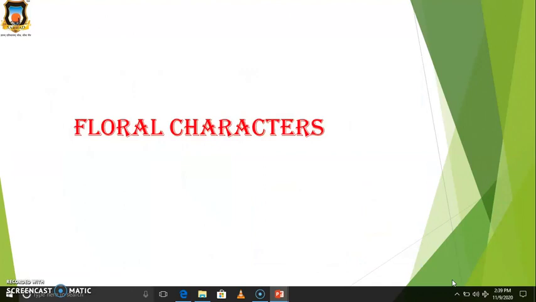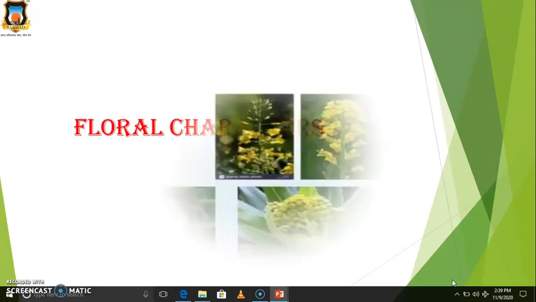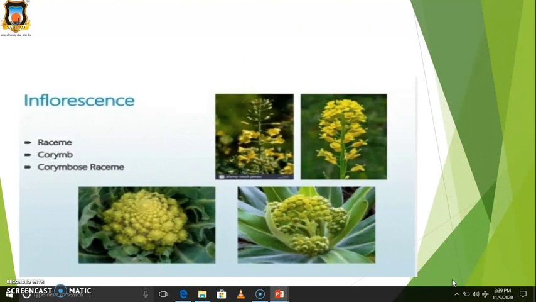Then floral characters. It includes inflorescence, flowers, calyx, corolla, androecium and gynoecium. Inflorescence. It is the racemose type of inflorescence, and these are some snapshots of different types of inflorescence like racemes, corymb as well as corymbose raceme.